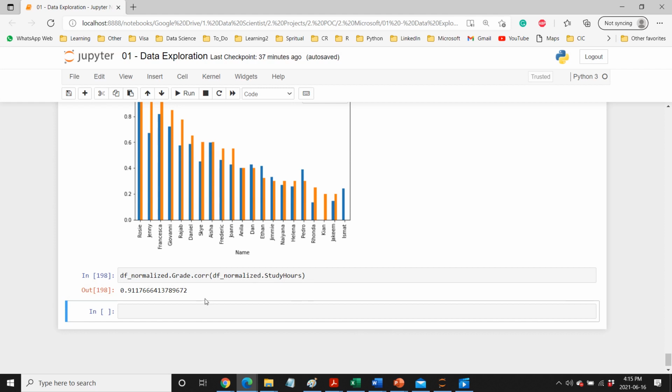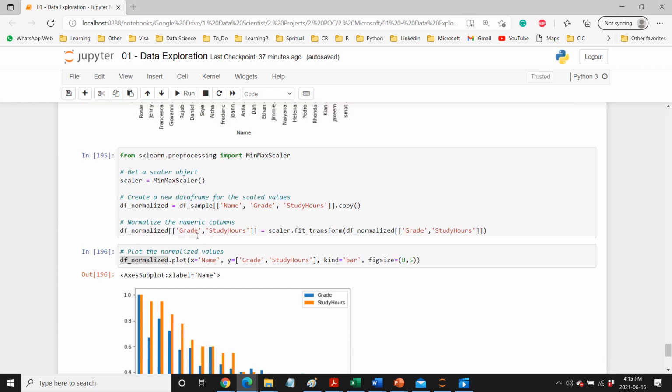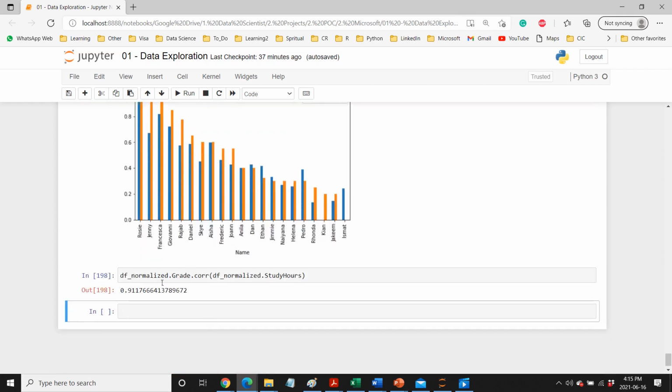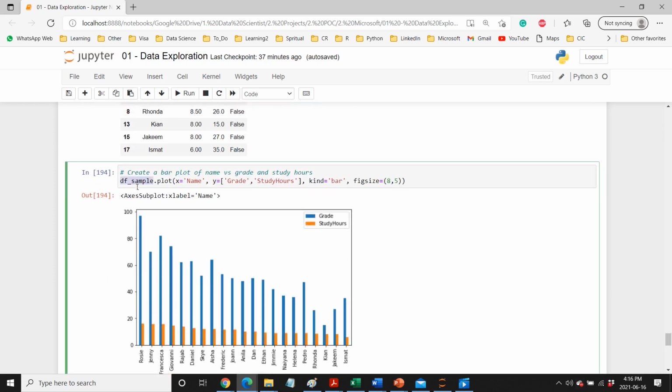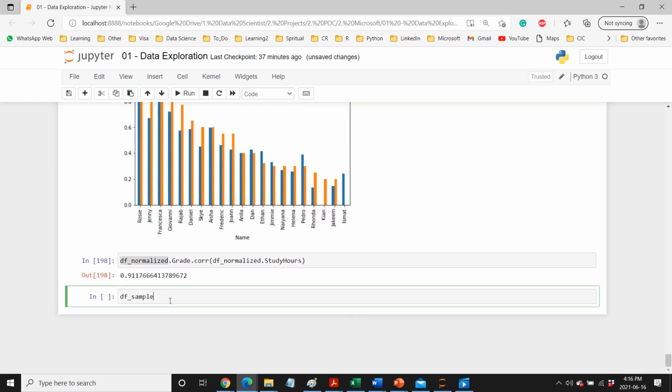So if you want to see these things in action, this is what we have seen from the normalized one. But if you want to see this from the data set, we can do that. Now let's just take this one. That's our data frame, and in that data frame we have already seen the relationship between these two, and that is positive. So if we plot a scatter plot,